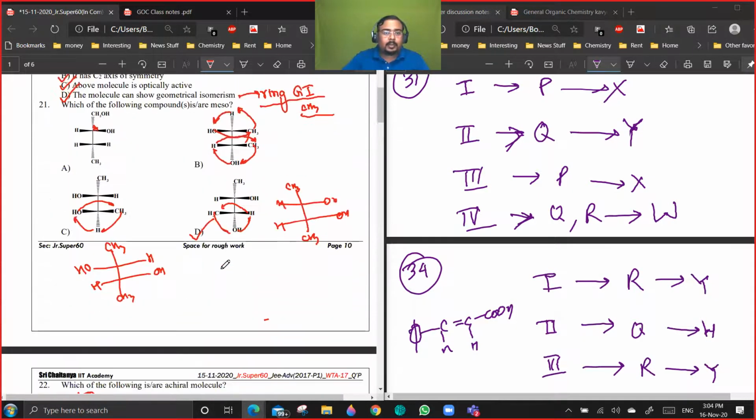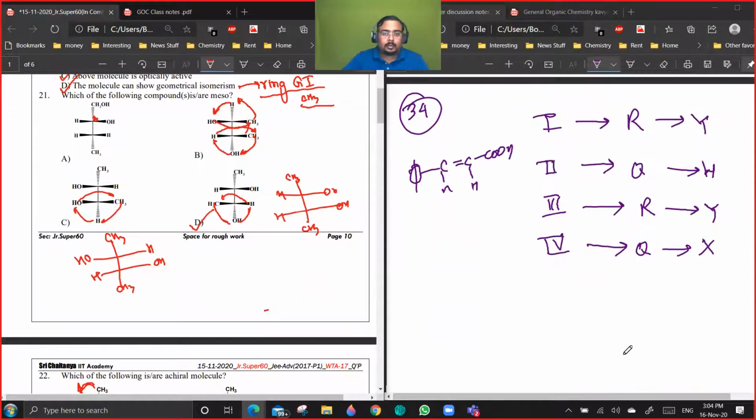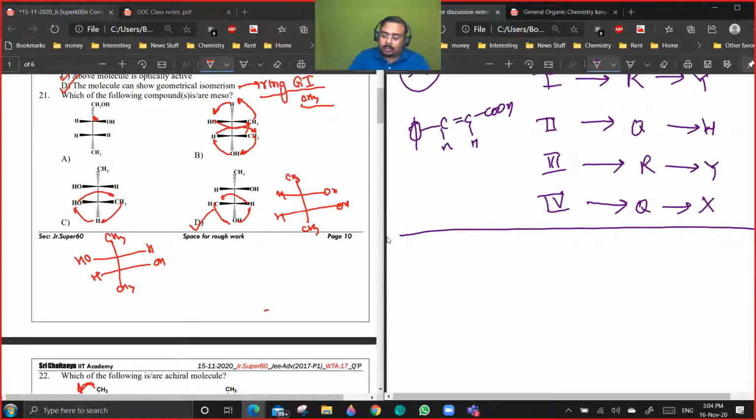Which one is the 21st? Like option B only. You see, I'm drawing it. This is H. So there are two ways of doing this question. One is rotating, another I will discuss now. In this also you can draw the Fischer projection.